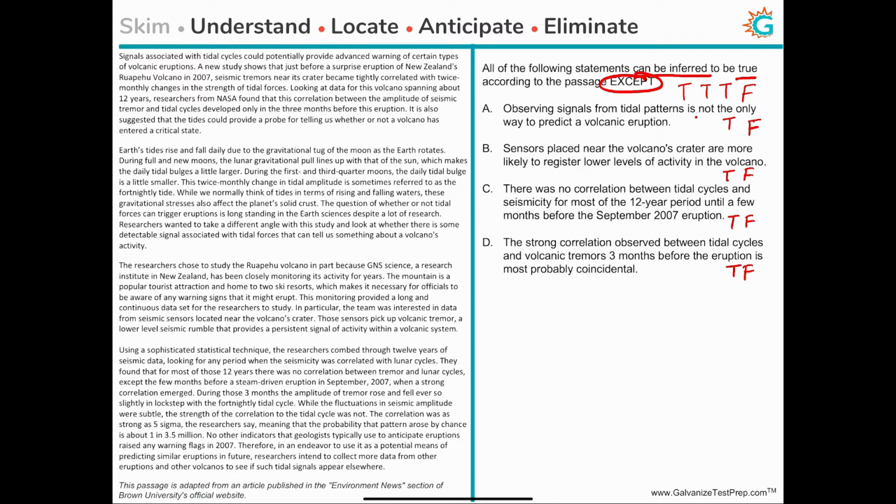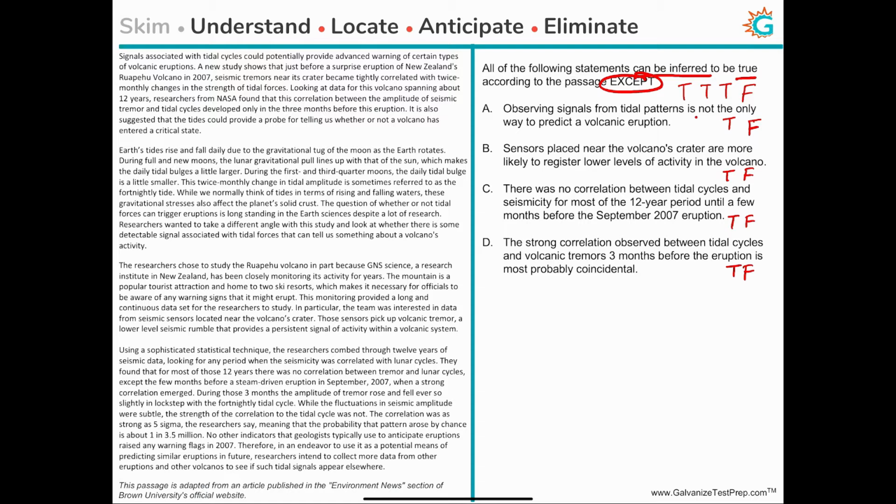So let's make sure we understand this correctly, and you shouldn't get confused. It's not the other way around. It's not all of these are false except for something, in which case it would be the opposite, where you would have 3 false statements and 1 true statement. But that is not what this particular question is asking us to do. So now we will proceed to locate from the passage the relevant parts for each option.